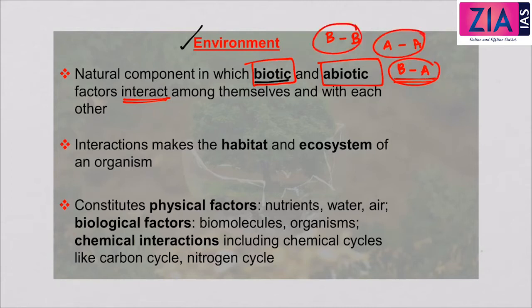But before that, what is biotic and what is abiotic? Biotic means which has life. So biotic is nothing but those components which have life. This is biotic. Now what is abiotic? Which does not have life, or there is no life. So this is abiotic. So environment is a natural component in which biotic and abiotic factors interact among themselves and with each other.